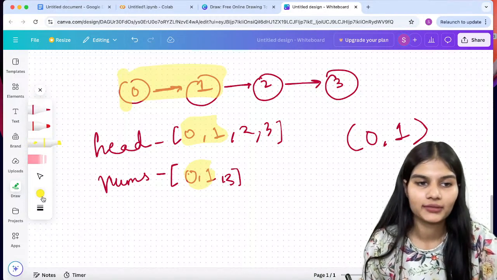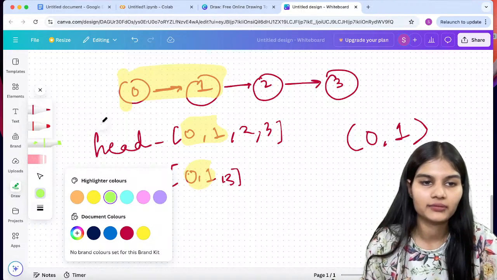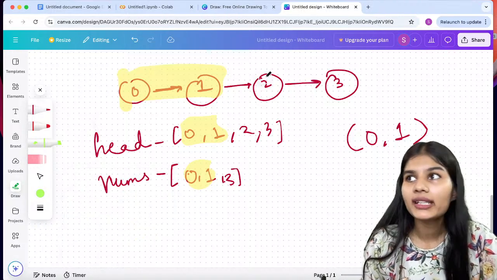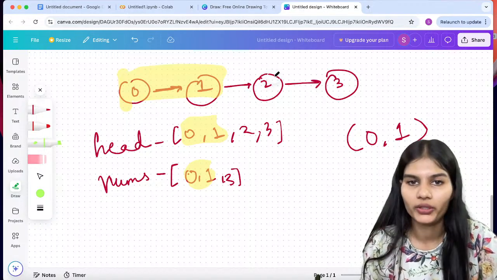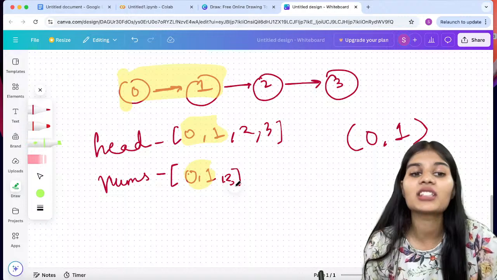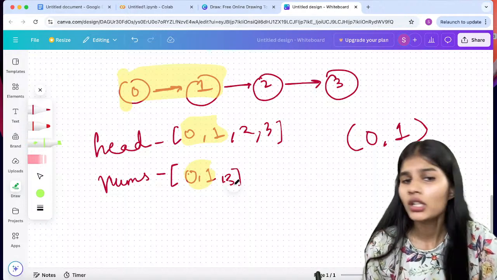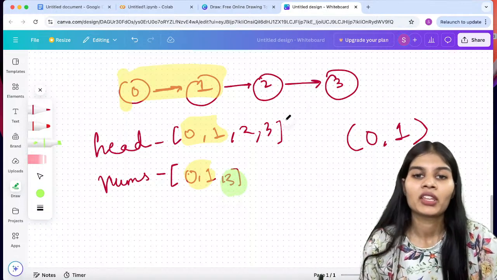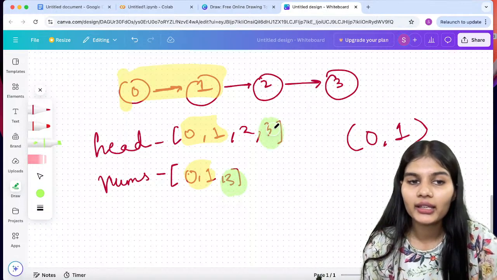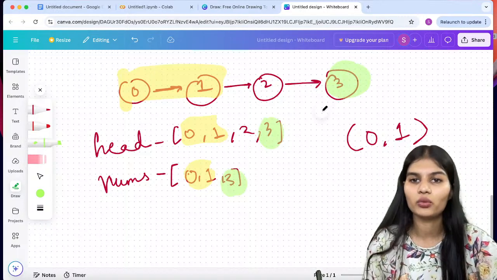Moving next, let me change the highlighter. Moving next into my nums, I do not have 2 over here, right? Into my nums, which means my subset of the linked list, I do not have 2, so I won't go with 2. Next I am having 3 over here, so 3 I am having in my real linked list and also in my subset, and this is where my 3 goes.